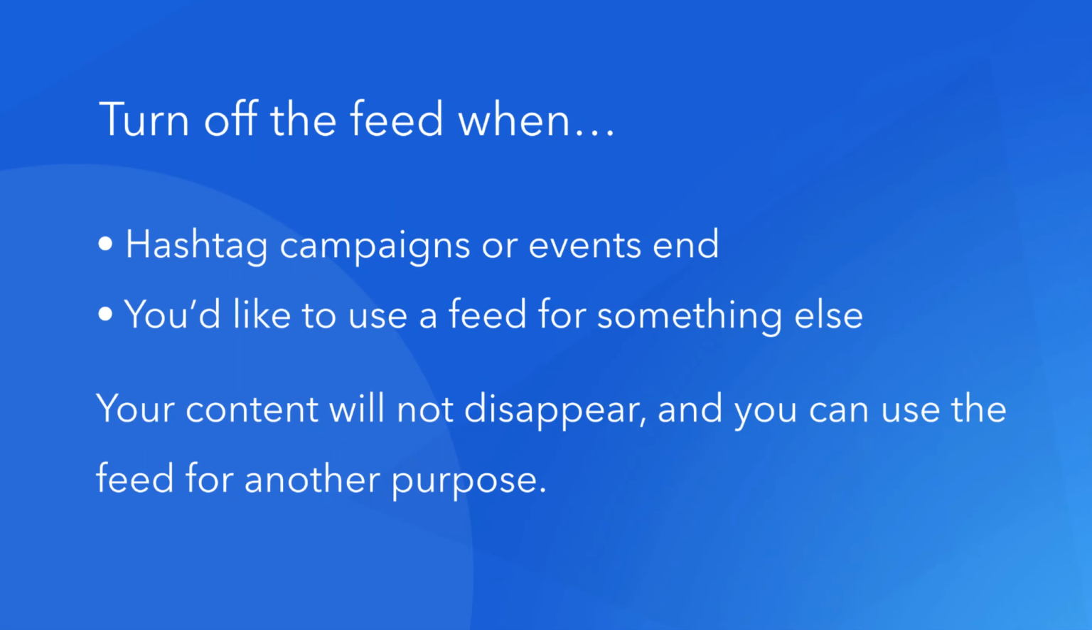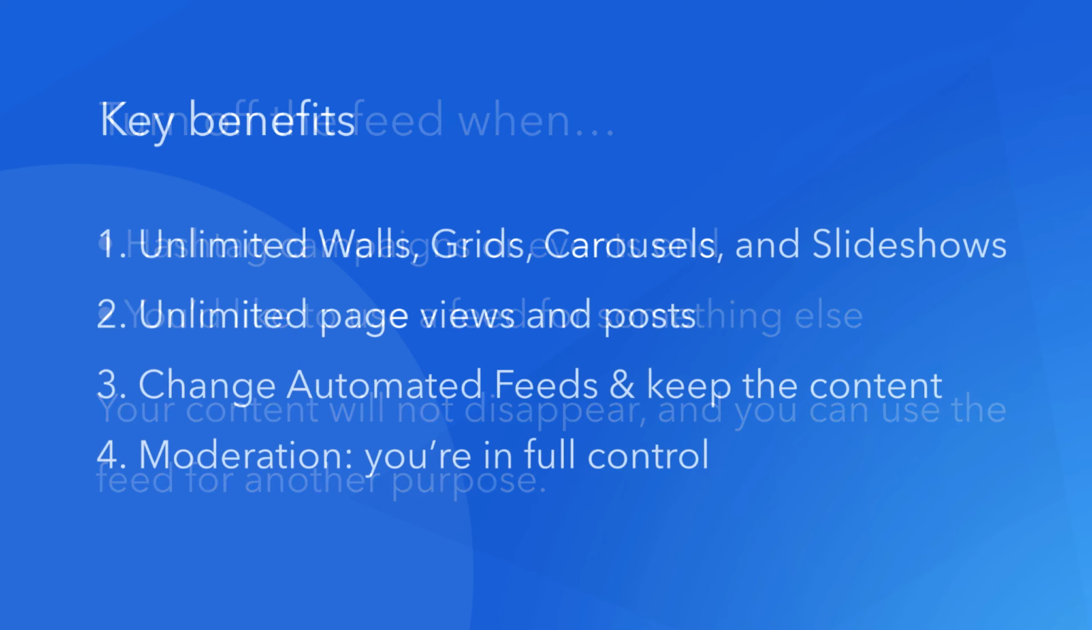When should I turn off the automated feed? For example, if we're running a short-term hashtag campaign. When the campaign is over, you can turn off the feed, keep the content visible on your site, and create a new campaign. Another example is events. Many companies run events over the year. With Flockler, you can rotate feeds included in your subscription from one event to another.